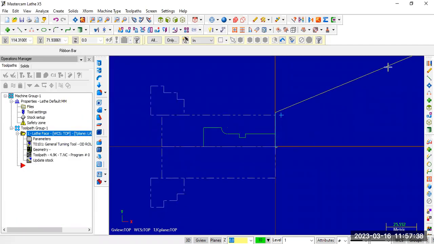Okay, a tool path is created and the machining operation is performed. So how do we see whether the machining operation, meaning the facing operation, is performed or not? Just to check, click this Verify Selected Operations.